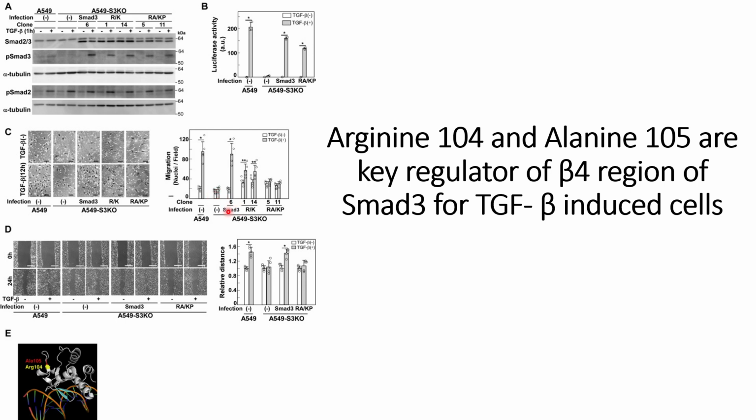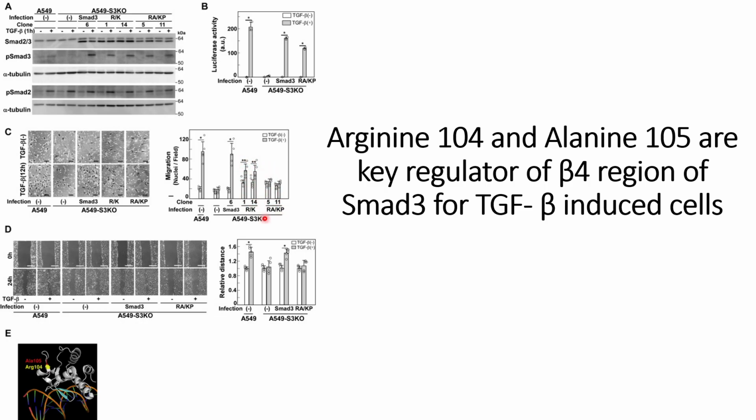But when wild type Smad3 is infected, they see an increase in migration, which is comparable to the wild type. And when the arginine is replaced, they see an increase in migration, but to a lower level compared to the wild type. And they did it for two different clones and both show similar results.